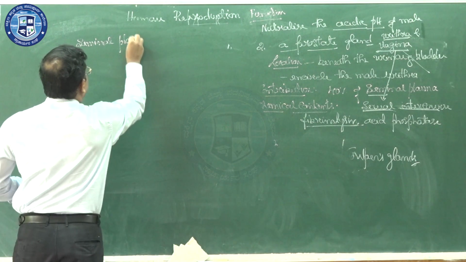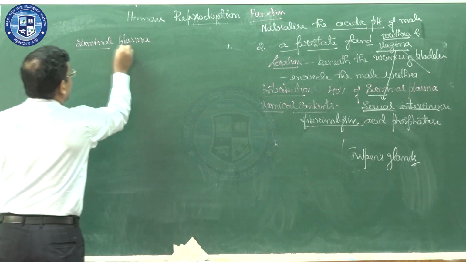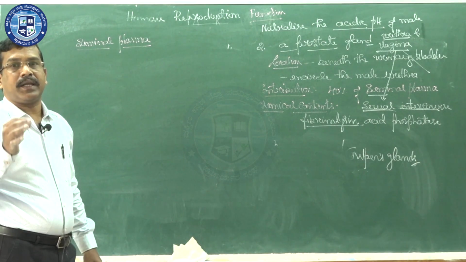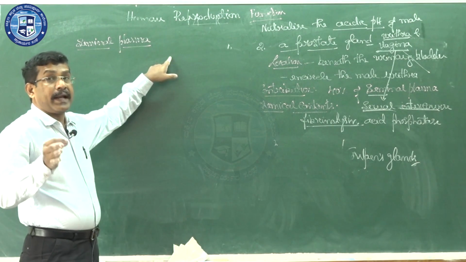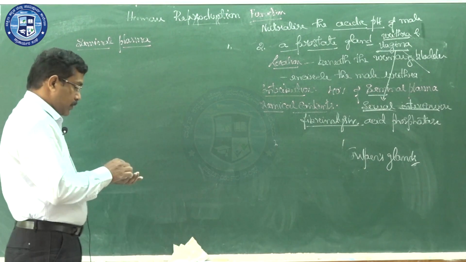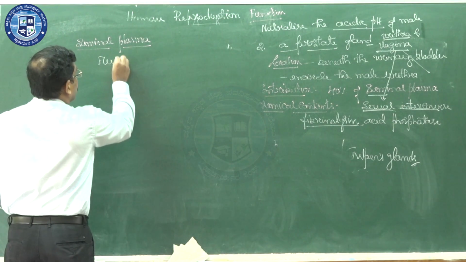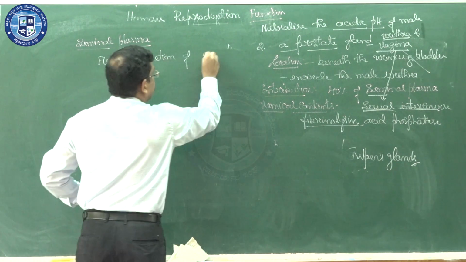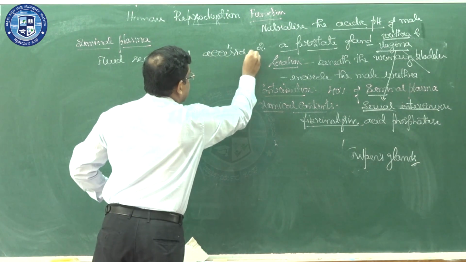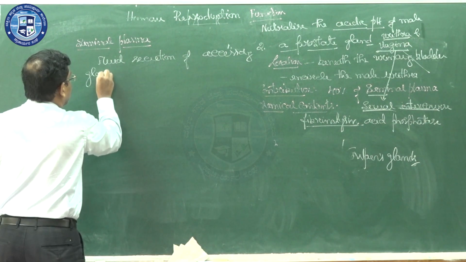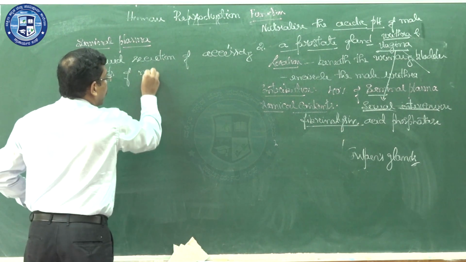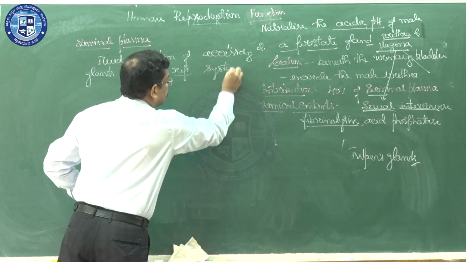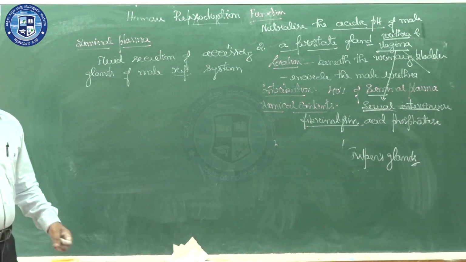They produce seminal plasma. Then what is seminal plasma? Seminal plasma I can define as a fluid secretion of accessory glands of the male reproductive system. It is the fluid secretion of accessory glands of the male reproductive system, that we are going to call seminal plasma.